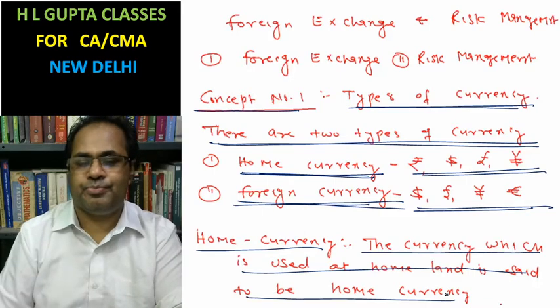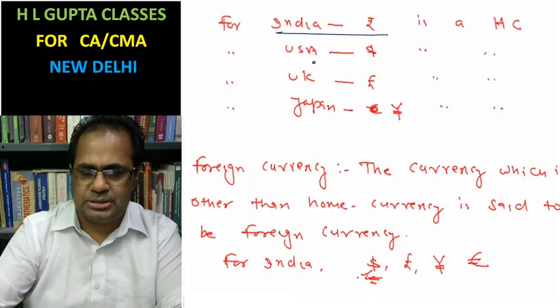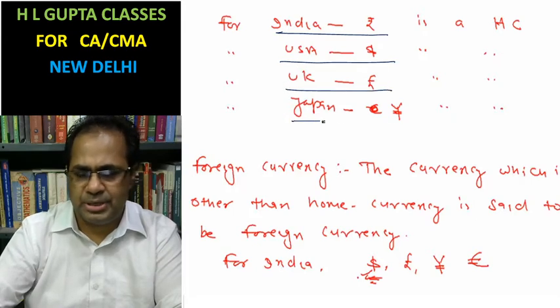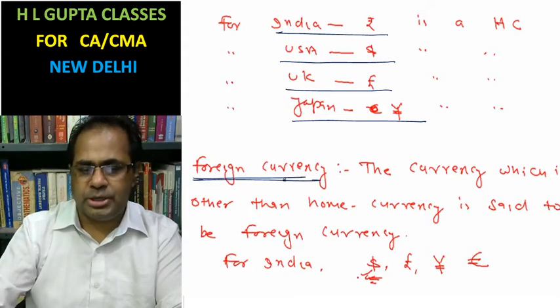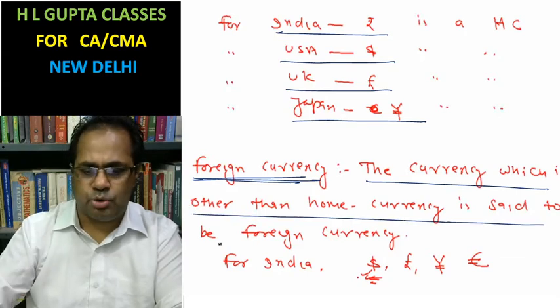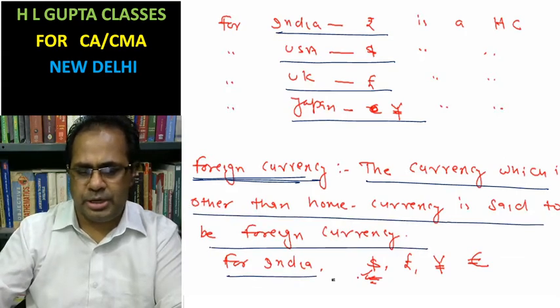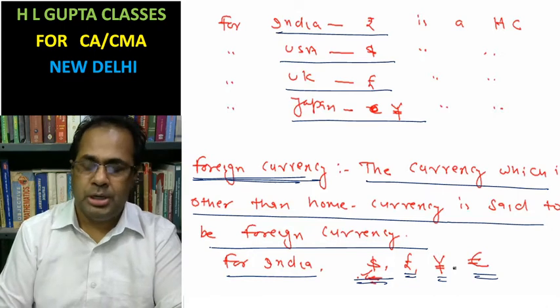Home currency: for India, rupees is the home currency. USA, dollar is the home currency. UK, pound is the home currency. Japan, yen is the home currency. Now, foreign currency. What is the foreign currency? The currency which is other than the home currency is said to be foreign currency. For India, dollar is a foreign currency, pound is a foreign currency, yen is a foreign currency, euro is a foreign currency. Okay, this is the first concept.